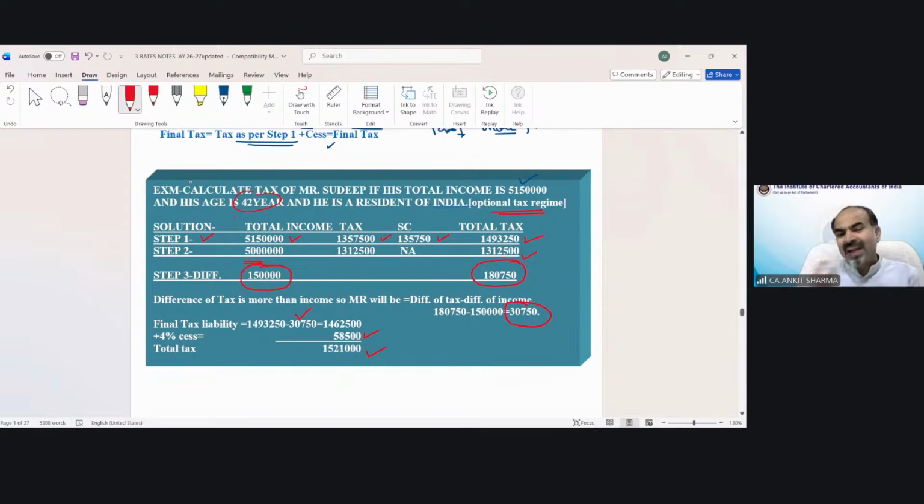I believe the language of this marginal relief concept is slightly difficult. So let me explain it to you a little in Hindi. So it would be helpful for those friends who want to listen to it in Hindi.